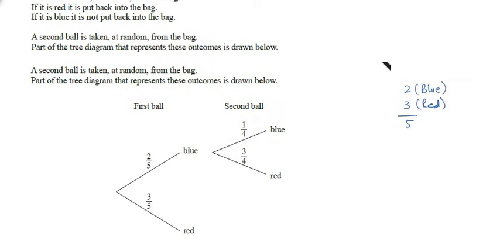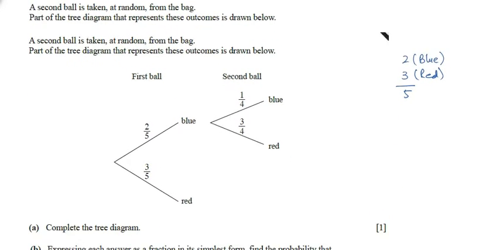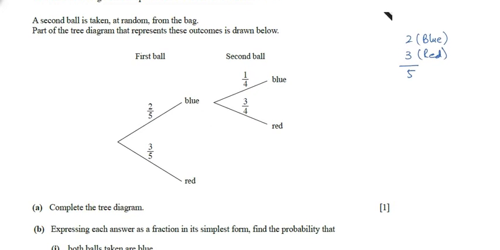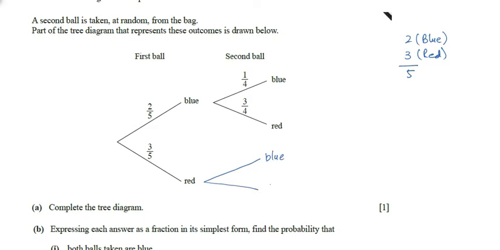Now let's start this. Here, according to the condition, if the ball color is red, then we will keep that ball again in the bag. Okay, and if the ball color is blue, then we will not keep the ball back into the bag. Okay, we will pick the next ball. Now, so here they have completed: if the first ball is blue, what is the probability of second blue ball and second red ball? So if the first ball is red, what will be the probability of second blue ball? And what is the probability of second red ball?